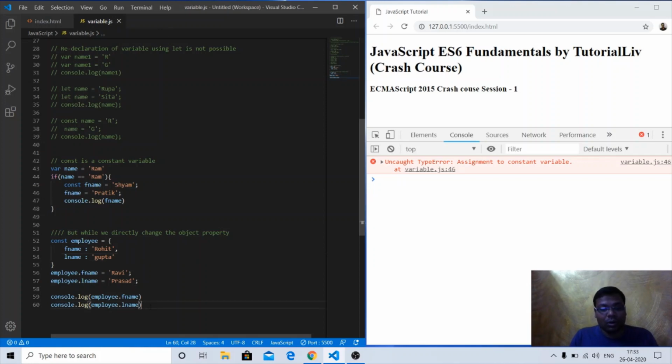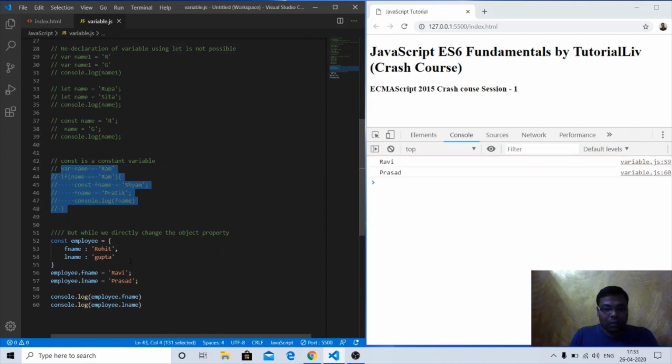And now if I console.log this particular part, let me comment out this part for you. What we will see is that it has allowed us to assign a new value if it is an object declaration and we are trying to reassign a new value to its property directly. Employee.fname equal to Ravi and employee.lname equal to Prasad. Once I console.log this, it will return the new value.